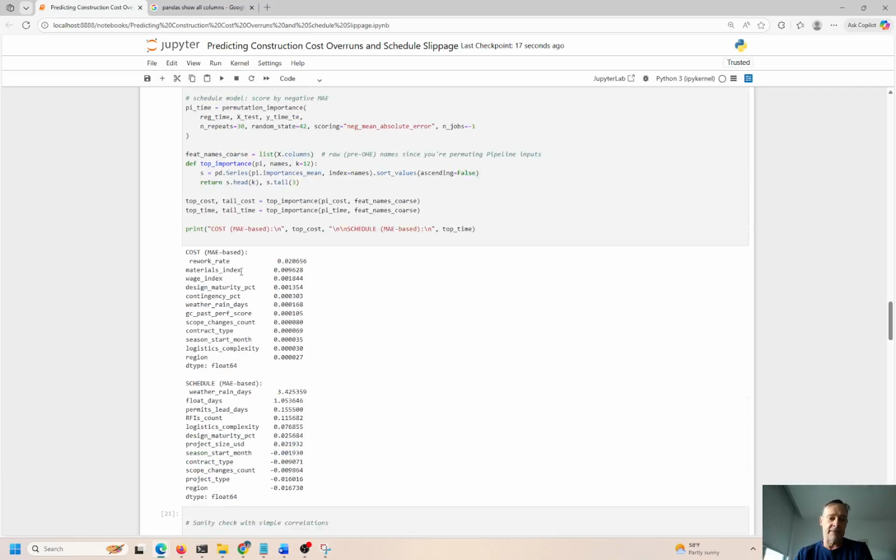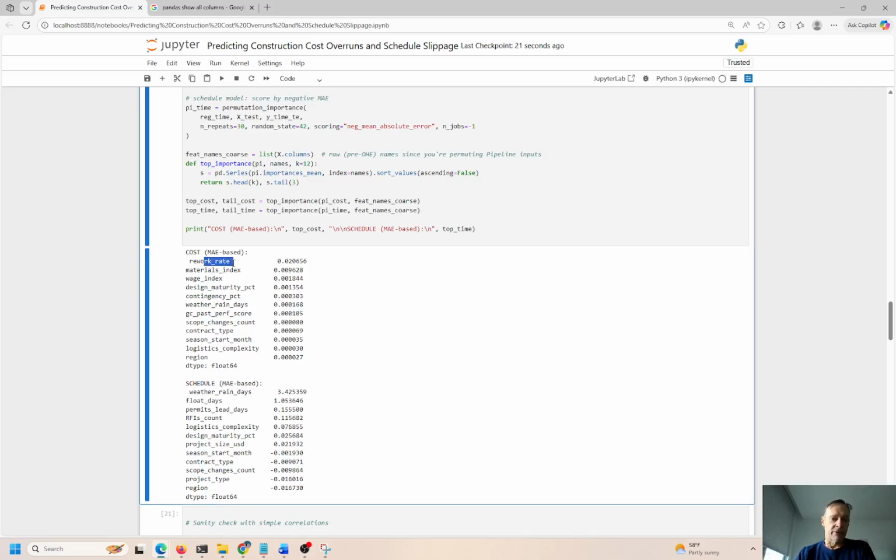So we have the cost, mean average error based, and the schedule. So here's the rework rate. This is going to take a little bit longer if there was a mistake made, we have to fix the mistake, remediate that, backtrack a little bit. Materials index, wages for the construction workers, maturity, contingency, scope changes, seasonality, region, and so forth. So these are the potential things that could take the project off track.